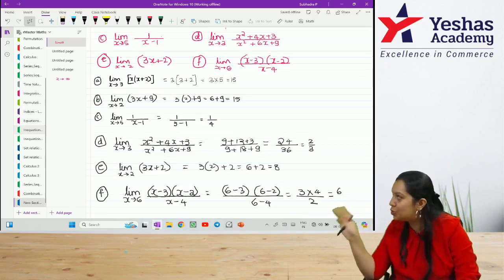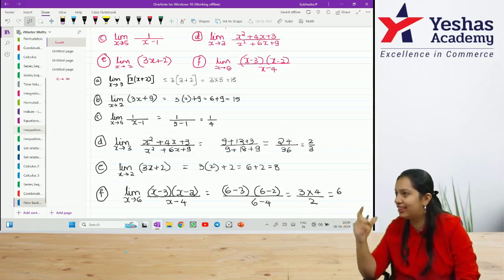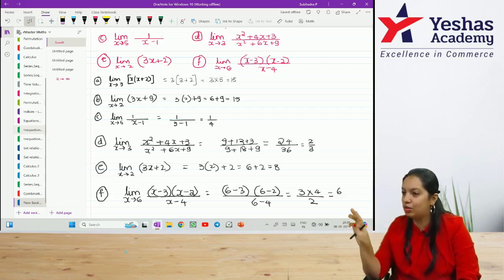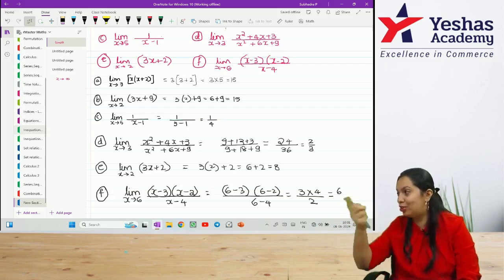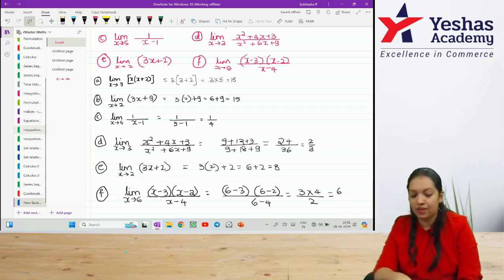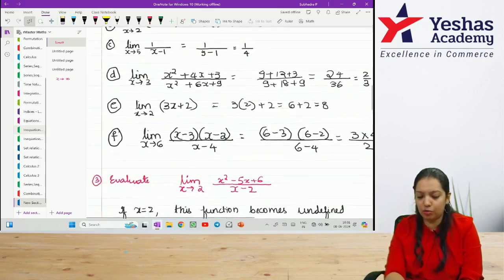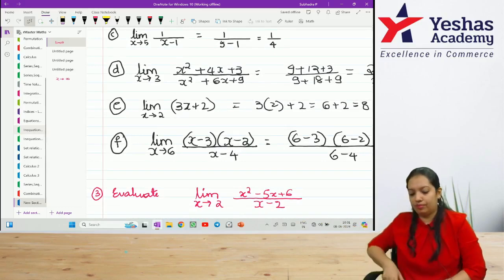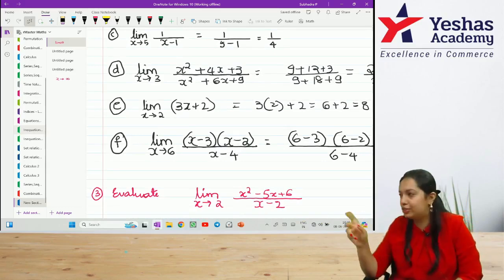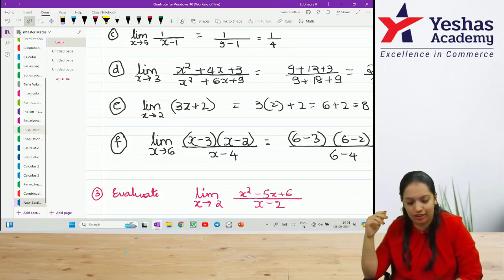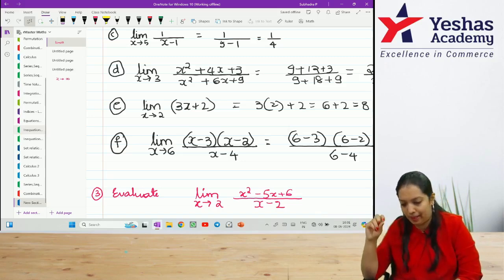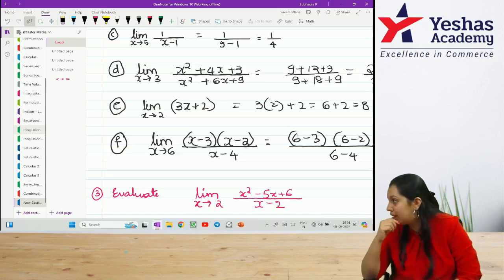Now, these questions were easy because I was not getting 0 by 0 or infinity by infinity. These are the only 2 exceptions. Ideally, in the examination, you will get a tricky question like that, 0 by 0 or infinity by infinity. So, before I go for that, I'll give you one more question. Look at this. Try to solve. Put 2 in place of x and check what value you are getting. Evaluate limit x tends to 2, x square minus 5x plus 6 divided by x minus 2.